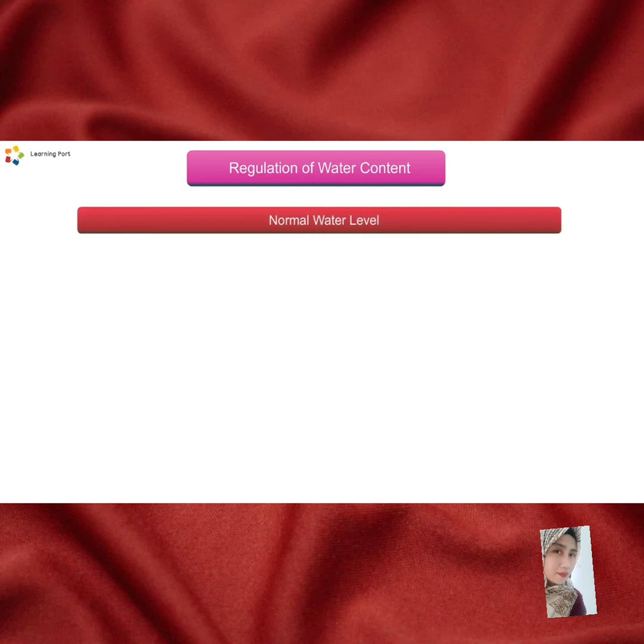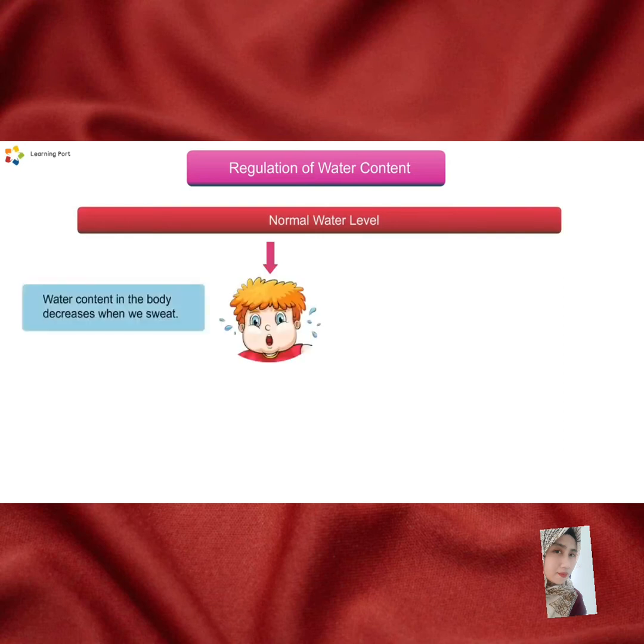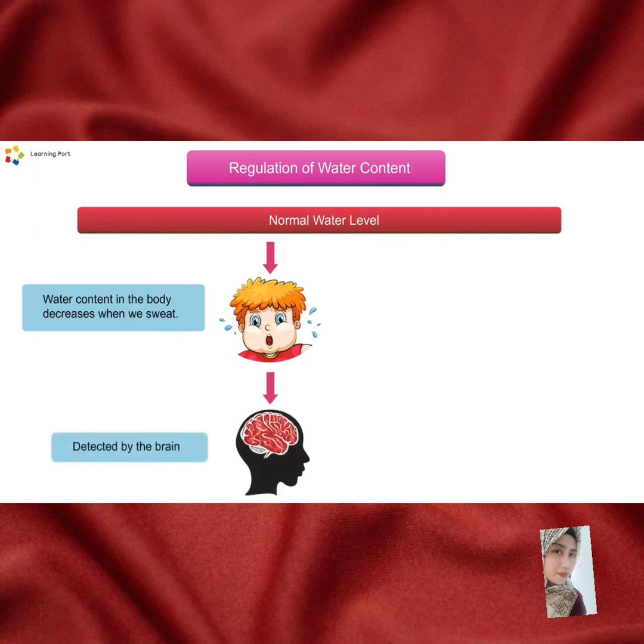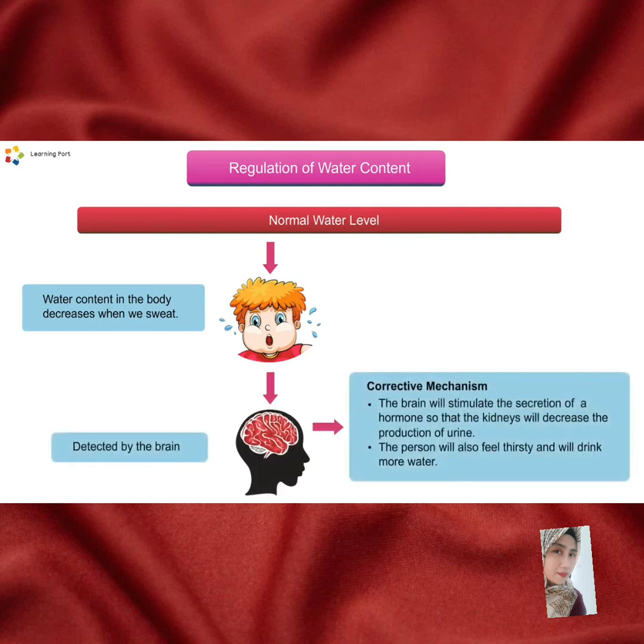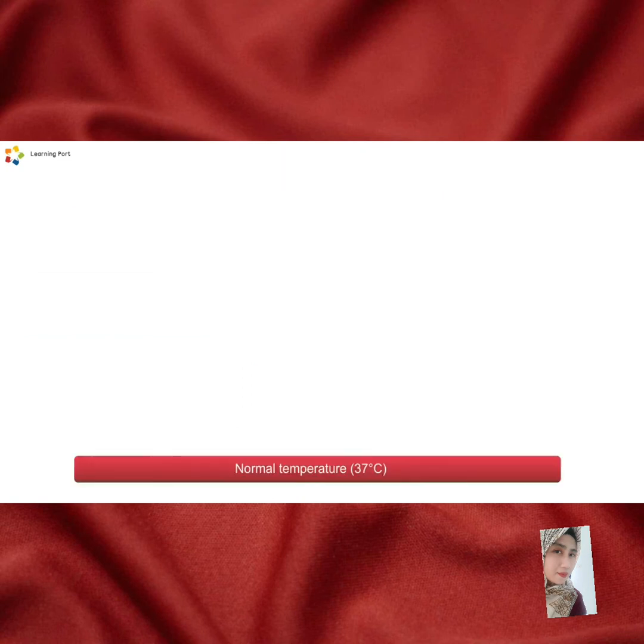On the other hand, when we sweat, the water content in the body decreases. Now, the brain will detect it and a corrective mechanism will take place. The brain will stimulate the secretion of hormones so that the kidneys will decrease the production of urine. The person will also feel thirsty and will drink more water. The water content in the body increases back to normal.